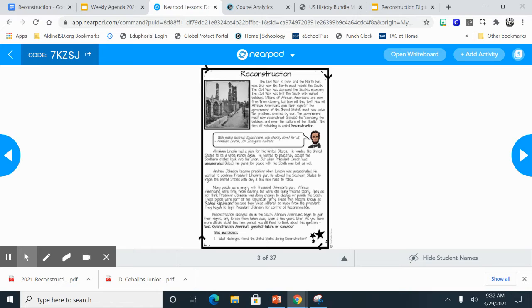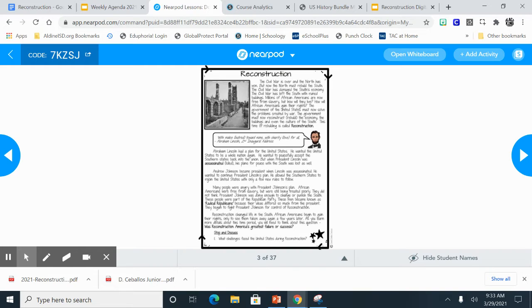The government must now reconstruct or rebuild the economy. So the reconstruction is rebuilding of something. So in this case, it was rebuilding the South. The government must now reconstruct the economy, the buildings, and even the culture of the South. This time of rebuilding is called Reconstruction.